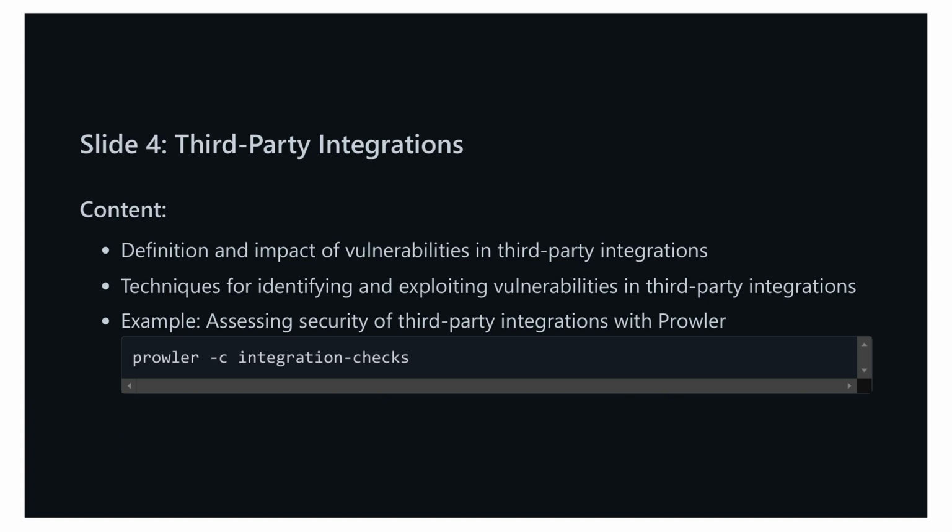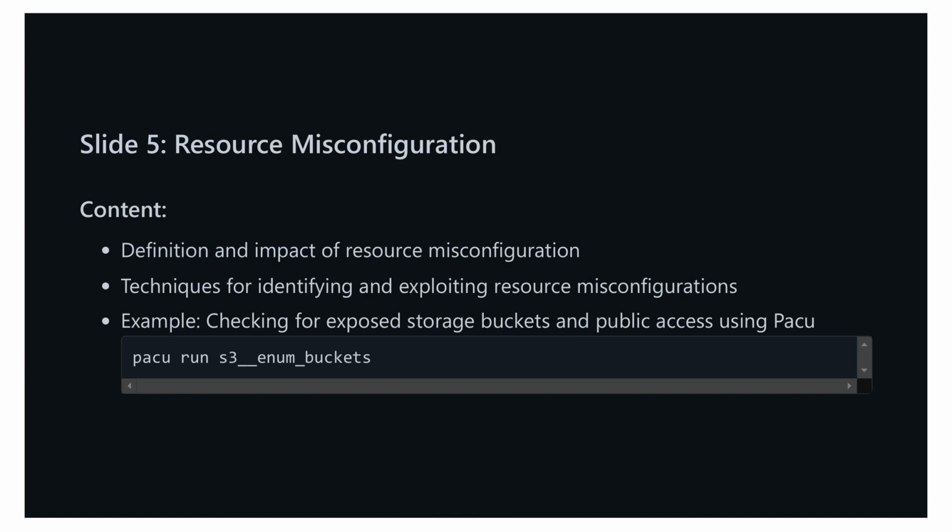We'll cover the definition and impact of these misconfigurations, techniques for identifying and exploiting them, and demonstrate how to use PACU to check for exposed storage buckets and public access. On this slide, we'll be tackling the topic of resource misconfiguration. Resource misconfiguration occurs when cloud resources are not set up or managed properly, which can lead to severe security vulnerabilities. Misconfigured resources, such as improperly set permissions or exposed storage buckets, can be detrimental.